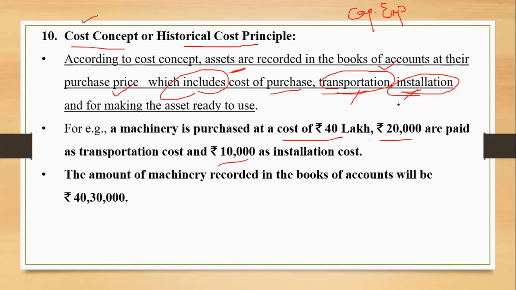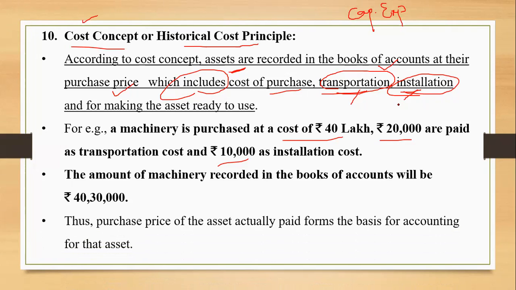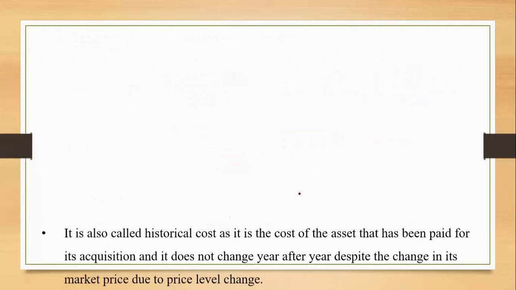We have also learned earlier that whenever we do accounting, we never consider the market price of the asset, because it is not verifiable. It is only the purchase price, the amount actually paid, which forms the basis for recording in the books of accounts.